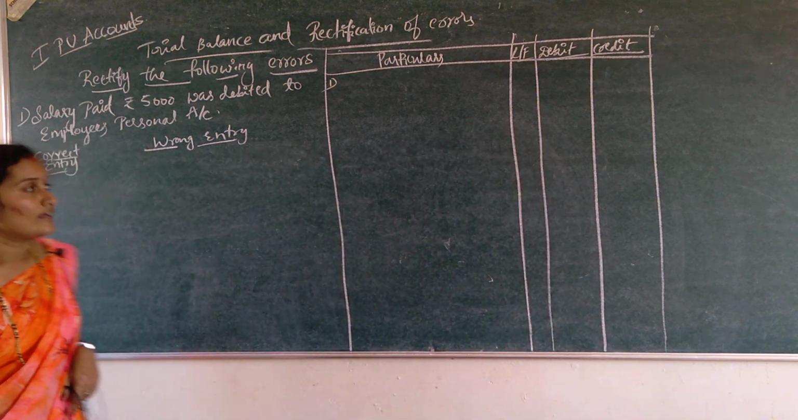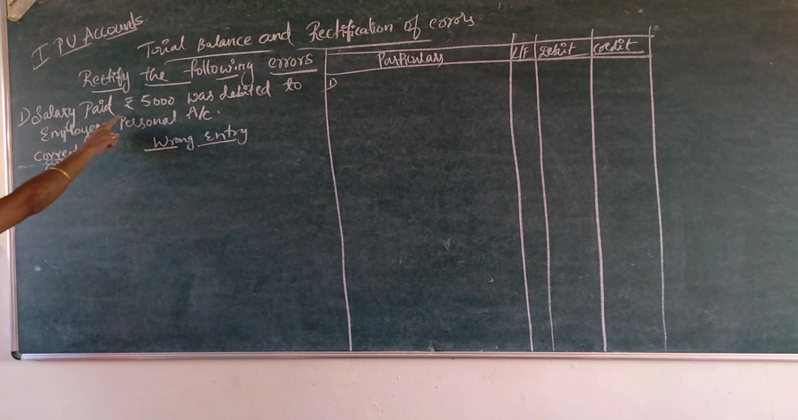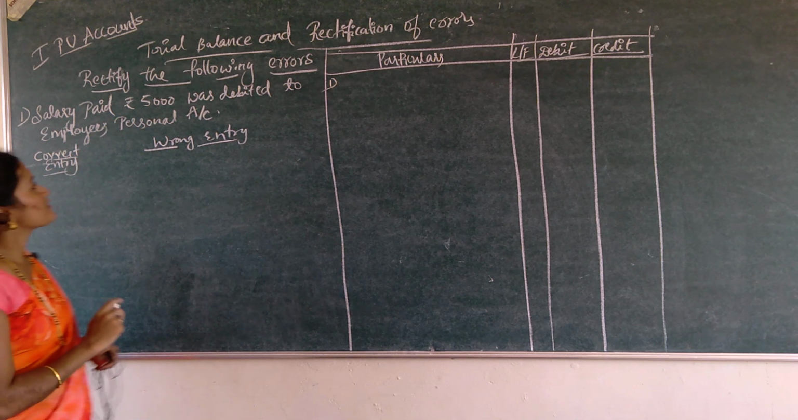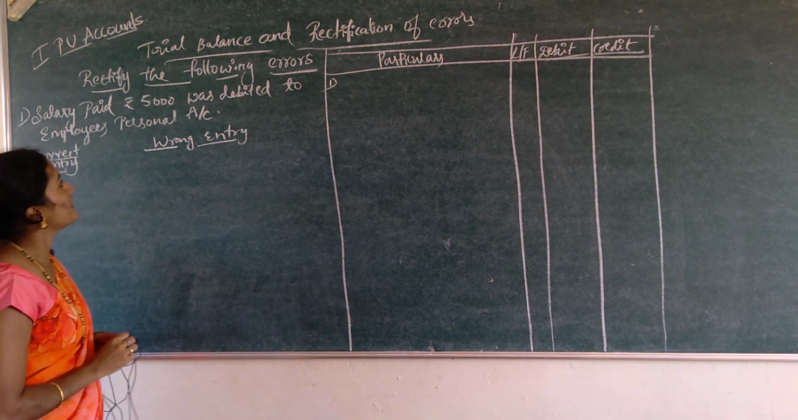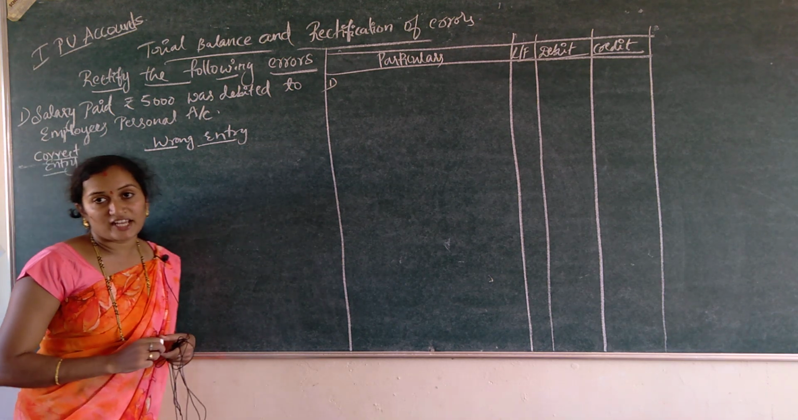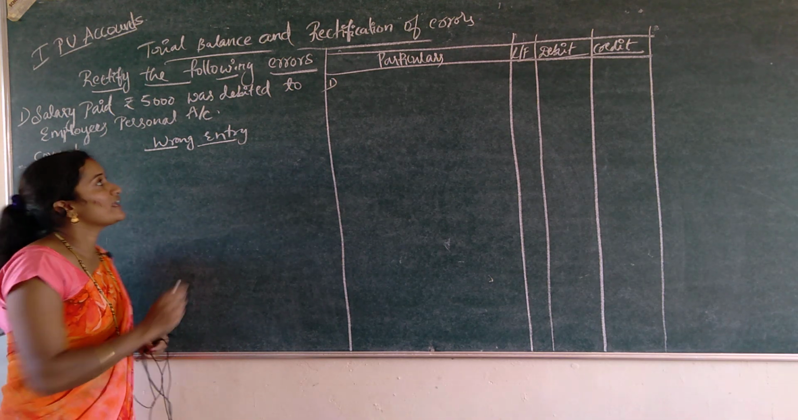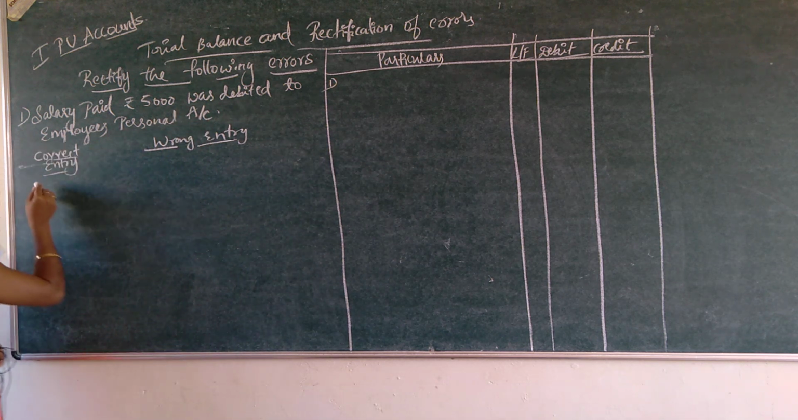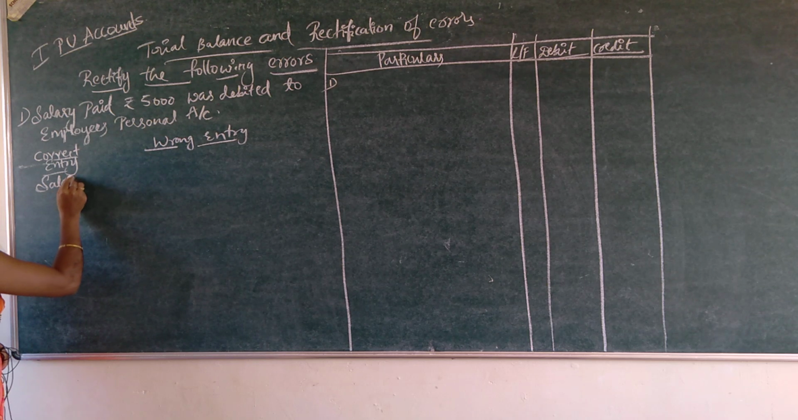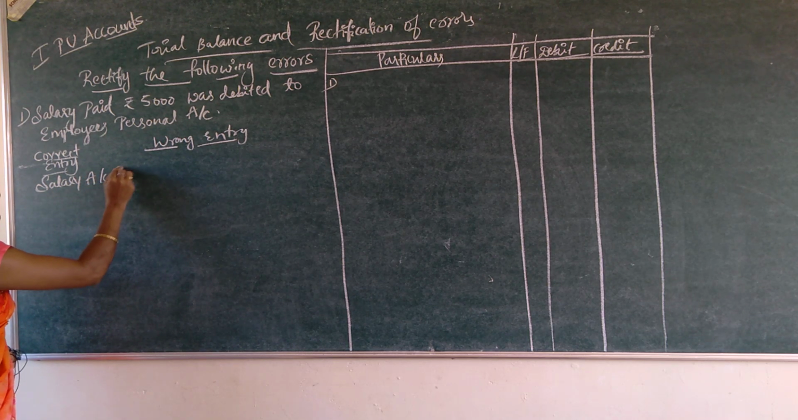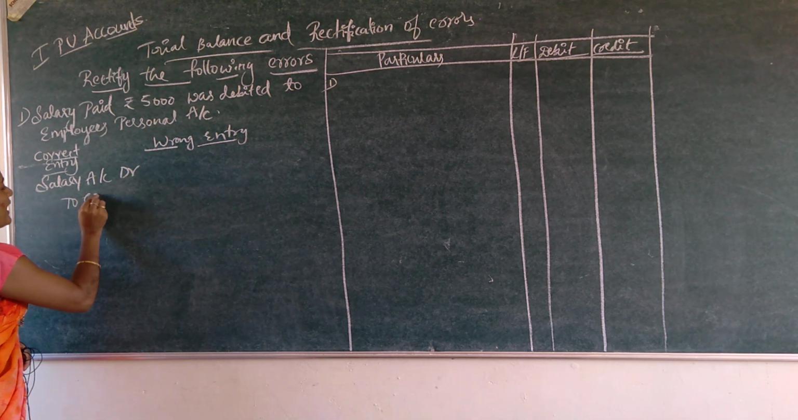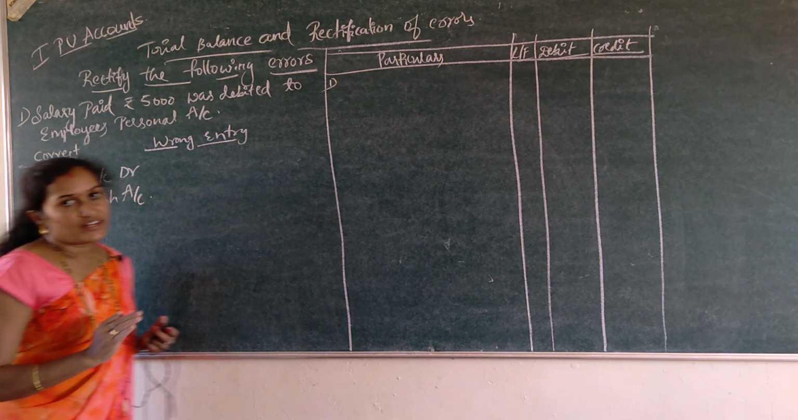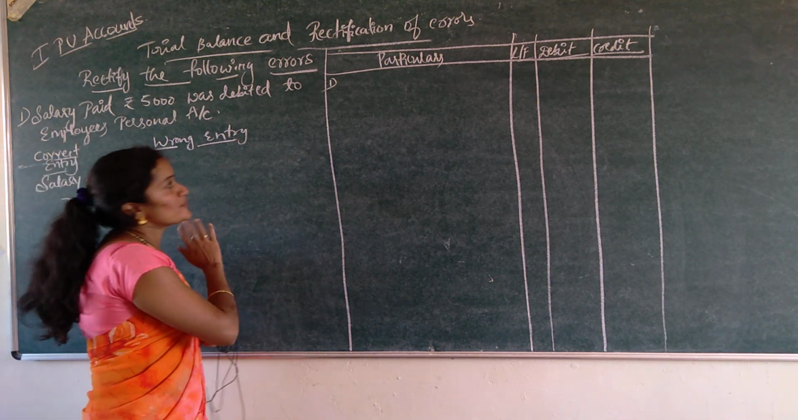See, in this transaction salary paid rupees 5,000 was debited to employee's personal account. Employee's personal account has been debited. What is the correct entry? Salary account debtor to cash account. See, as I said, if you do not learn the journal entry clearly, it is very difficult.